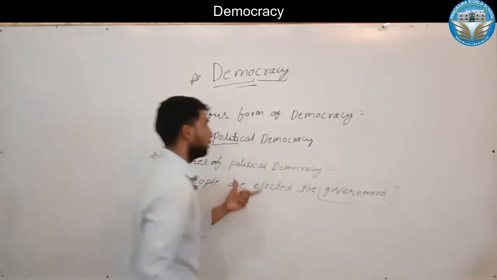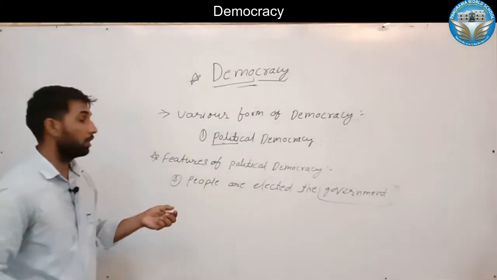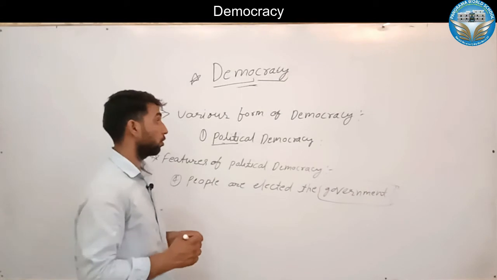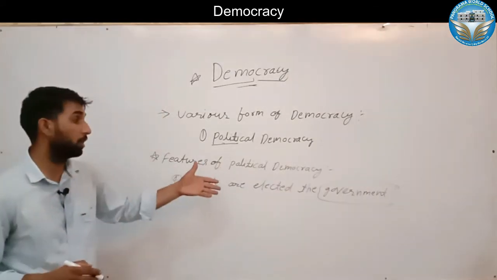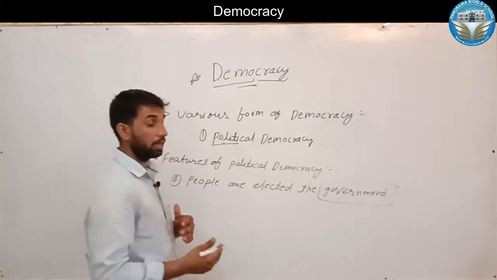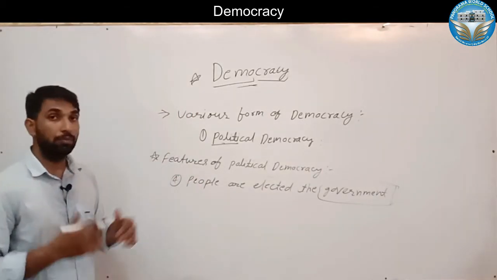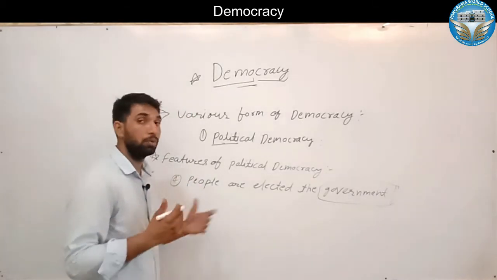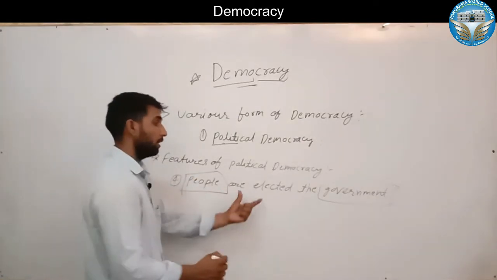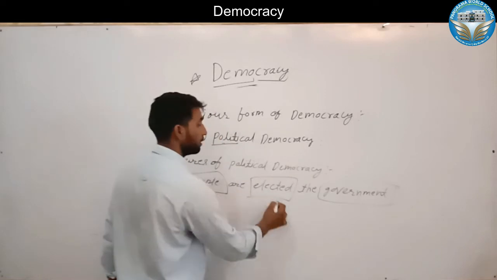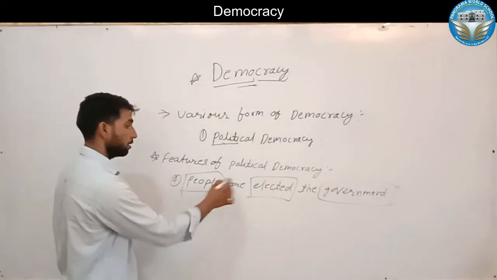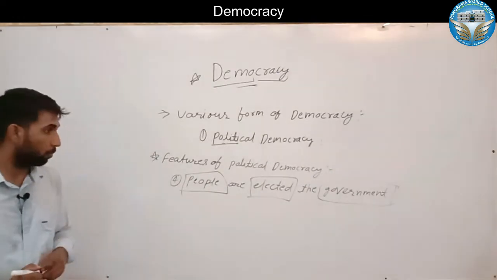We know that political democracy has two parts, the democratic state and the democratic government. Within the democratic government we have two types, indirect democracy and direct democracy. Indirect democracy means representative government. Here the people elect the representatives, and those representatives make the government. So the people elect the government.